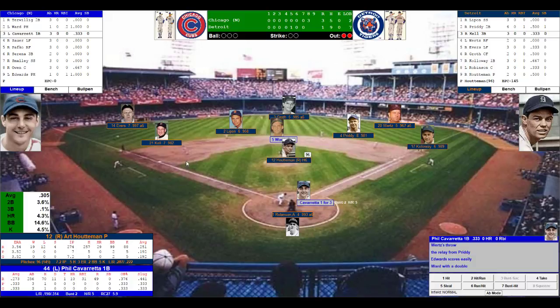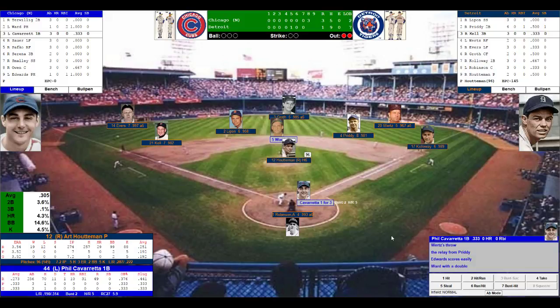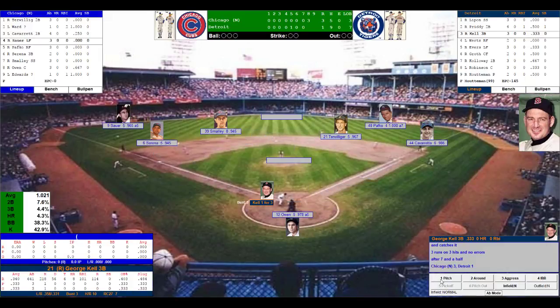So with 2 outs, Ward's at second. Here comes Phil Caravetta, 1 for 3. He's popped out, single, and grounded to short. Tigers fans are no longer clapping. Another left-handed batter. Here's the pitch by Houtman. Caravetta swings, sends that deep to center, but Groff makes the catch. The side is finally retired, but the Cubs strike back and strike back hard with 3 runs thanks to 2 pinch hits. One by Edwards, one by Ward. They now take a 3-1 lead to the bottom of the 8th.